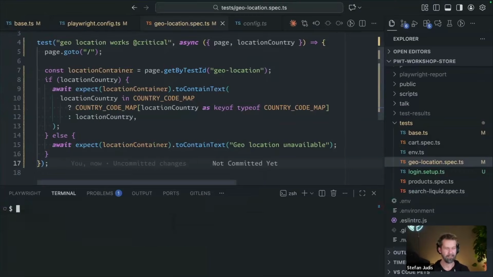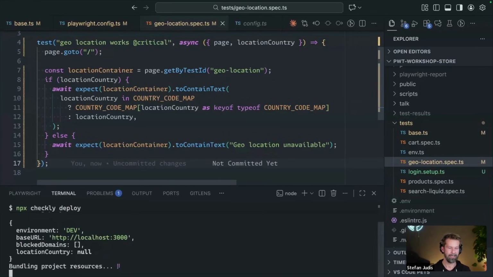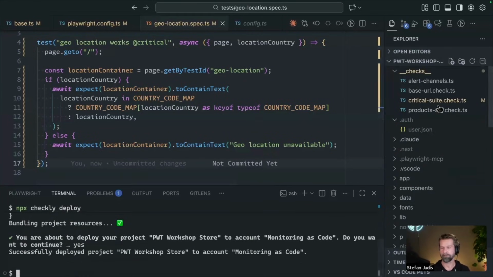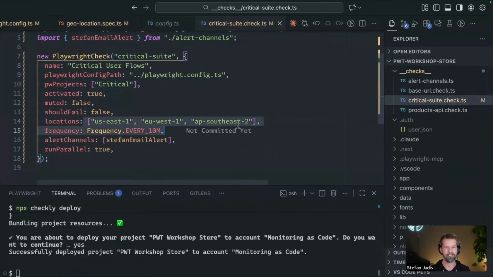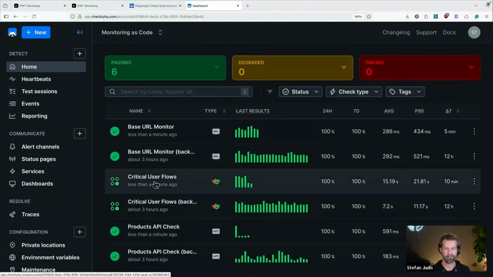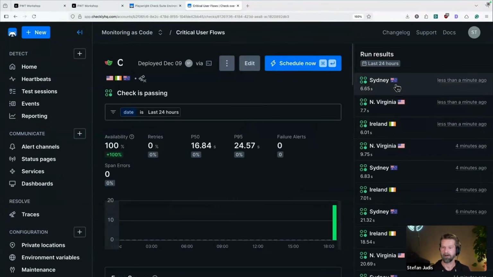If we now would like to check our Playwright tests from another location, right, we could append the location flag too. But I think this is good to go. Let's roll. What happens now is that we deploy a final time for Playwright production monitoring. And we now have 3 locations with our critical Playwright tests running that will also check for proper geo-tracking. So when we now go to home, we should have here our critical user flows, all these finished.